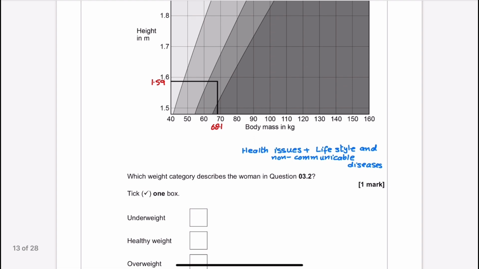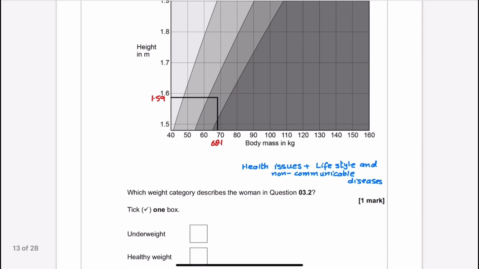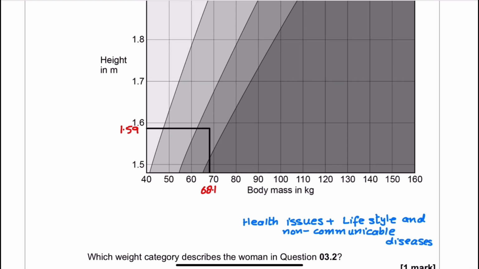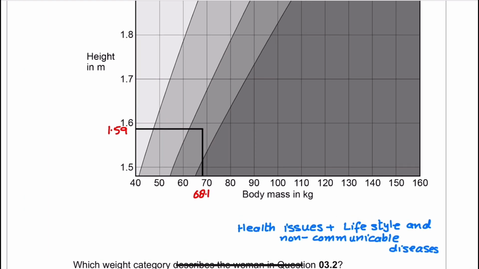In 3.2, we found the height of the woman is 1.59 and her weight is 68.1 kilogram. So I use this graph: this is approximately 1.59 and this is approximately 68.1 kilogram.